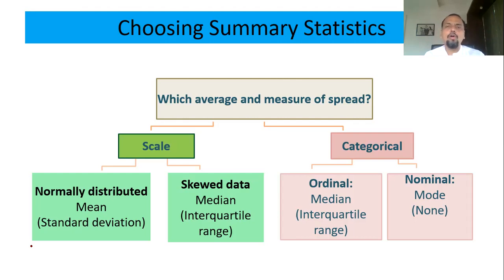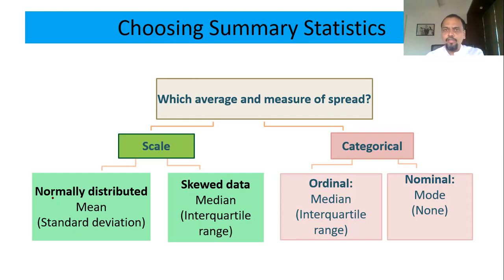If your data is ordinal, like satisfaction level on a 5-point or 10-point Likert scale, if that kind of response you are getting, then that is called an ordinal one and go for median or interquartile range.